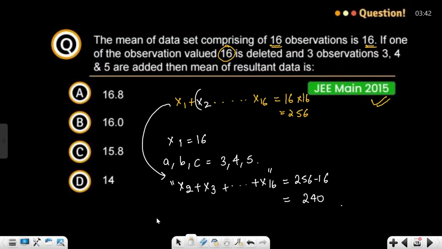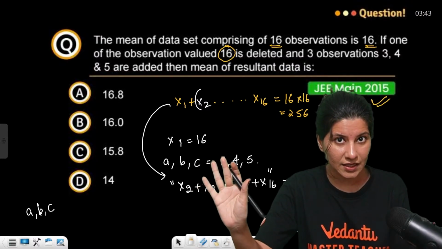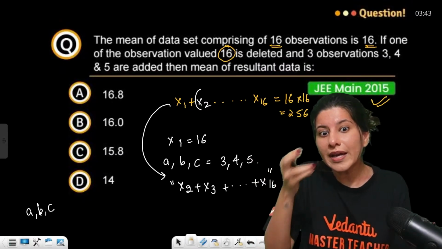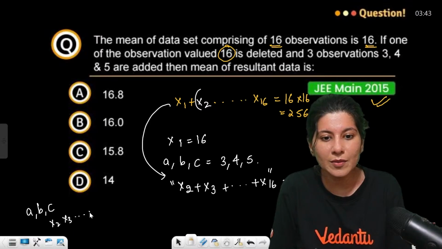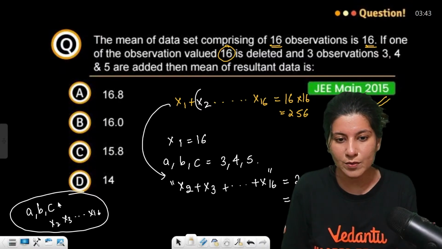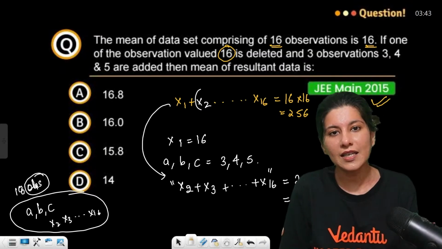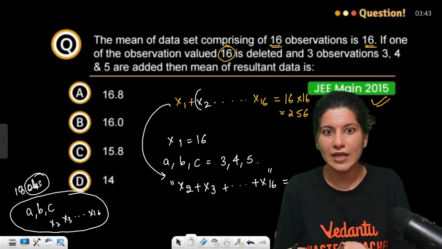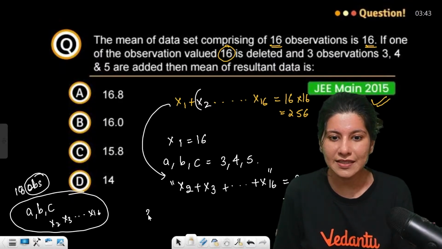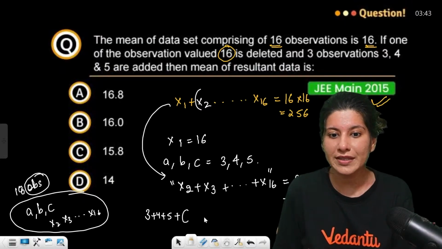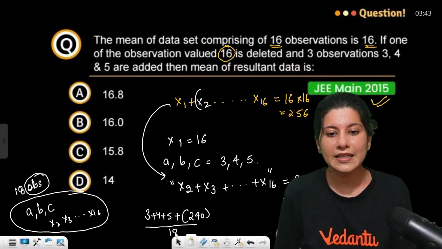Now what you have is a, b, c. x1 you have deleted. Now x2, x3 and all the way up to x16, you have these many observations. So these are 15 plus 3, 18 observations. Why 18? Because earlier it was 16. You have removed 1, so now it has become 15, but you have added 3. So now 18, 15 plus 3. So a plus b plus c, 3 plus 4 plus 5, plus x2 to x16, which is 240, upon 18 is what they are looking for.